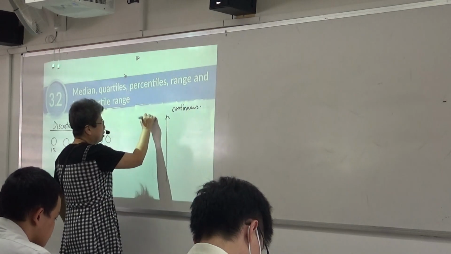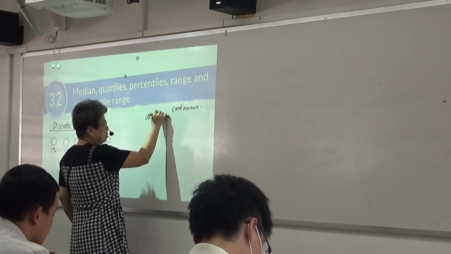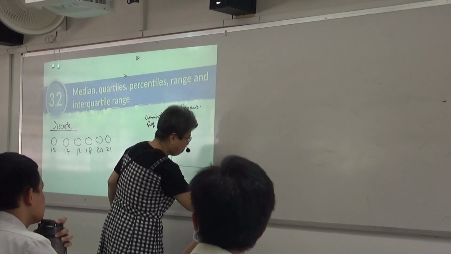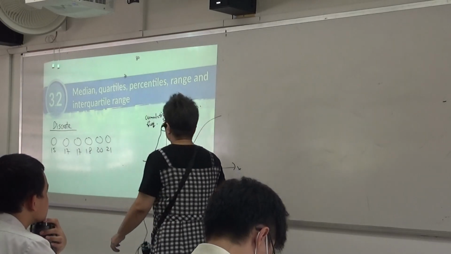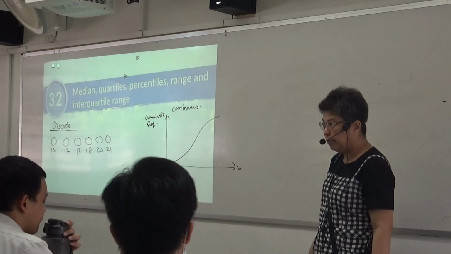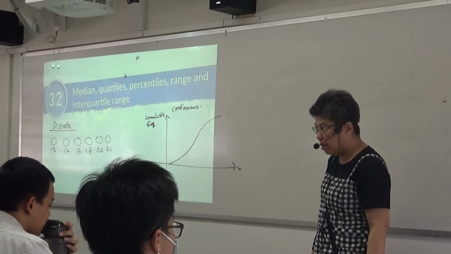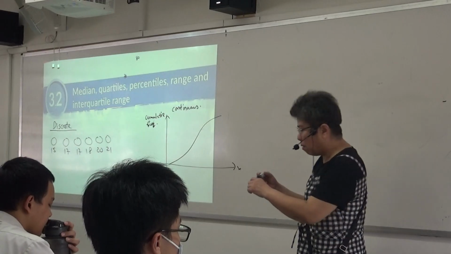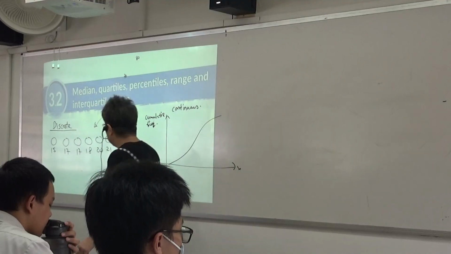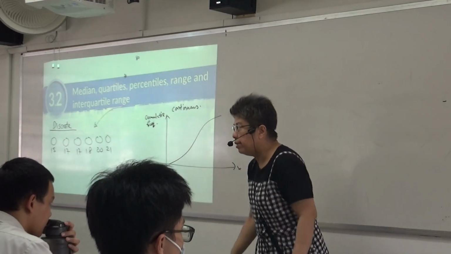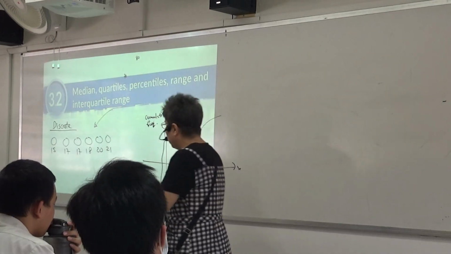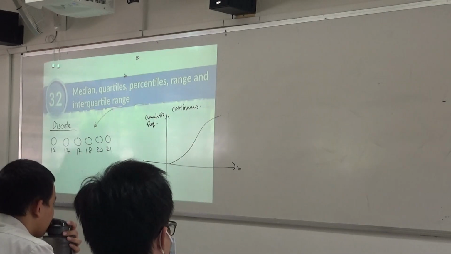Continuous means they give you the cumulative frequency curve. Okay? And you're supposed to calculate all these from the cumulative frequency curve. Understand? Okay, now, for today, I will just do this one first. This one, I will do it another day. That means the next lesson. Is that understood? Okay, now, let's go to discrete data first.